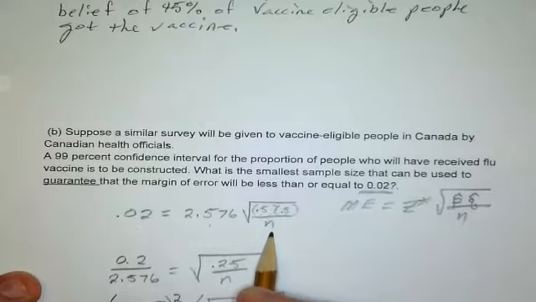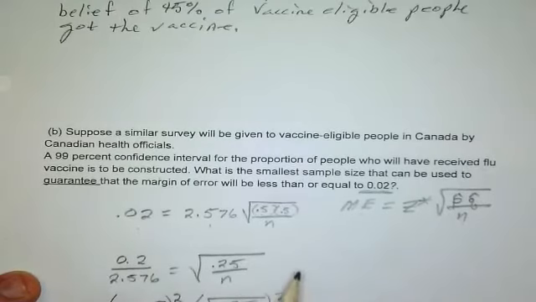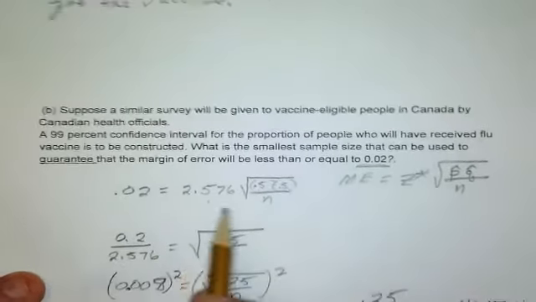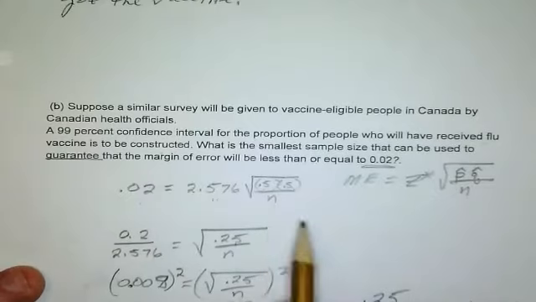We're trying to figure out how many people they're putting into this survey, this sample. So we plug in what we know: our margin of error, our z star, and p hat and q hat. Again, we're assuming they're half and half. Well, 0.5 times 0.5 is 0.25. We're solving for n, so I'm doing a little algebra.